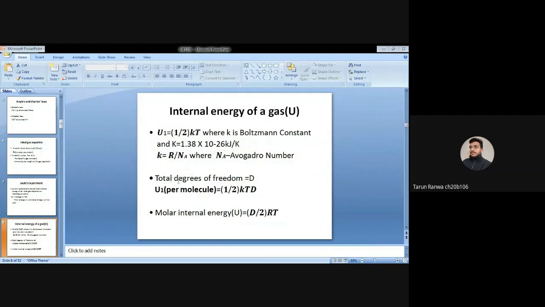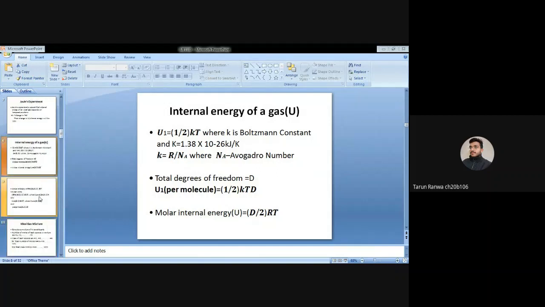If the degrees of freedom is d, then the internal energy per molecule equals d by 2 times kT, where k is the Boltzmann constant, T is temperature, and d is degrees of freedom. Similarly, the molar internal energy is d by 2 times RT.